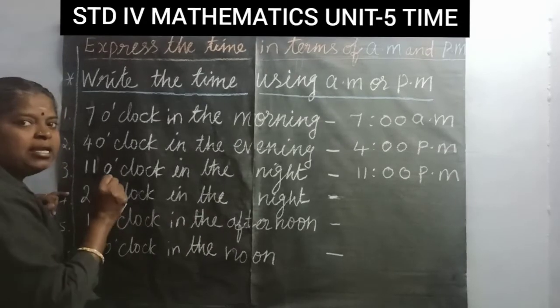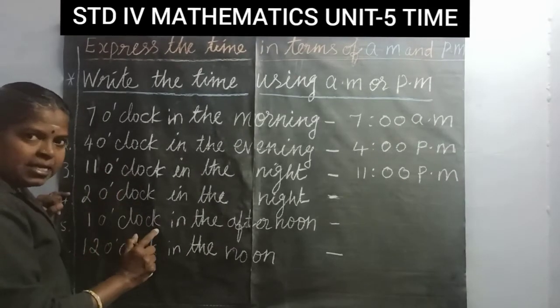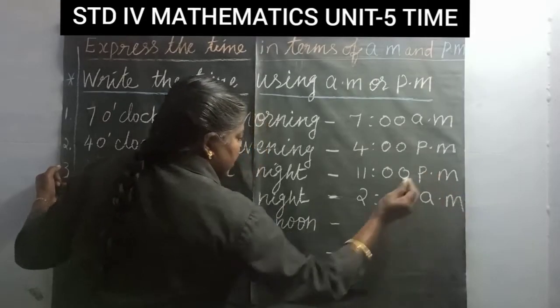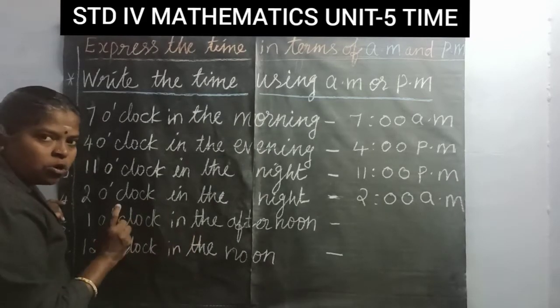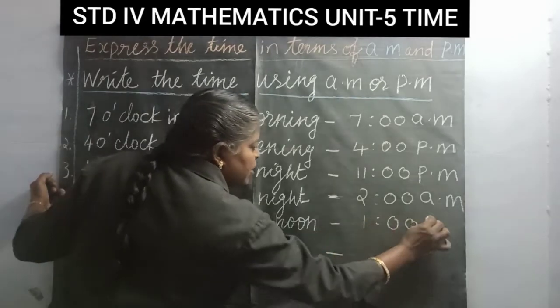2 o'clock in the night is after midnight. So we have to write 2 AM. Next, 1 o'clock in the afternoon. So we have to write 1 PM.